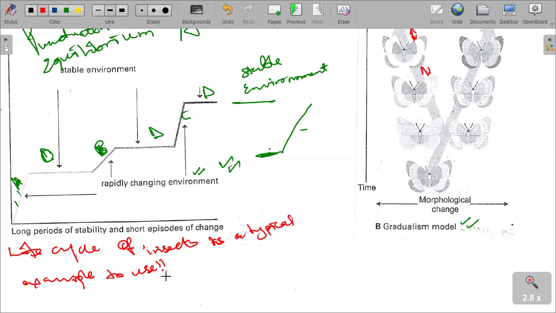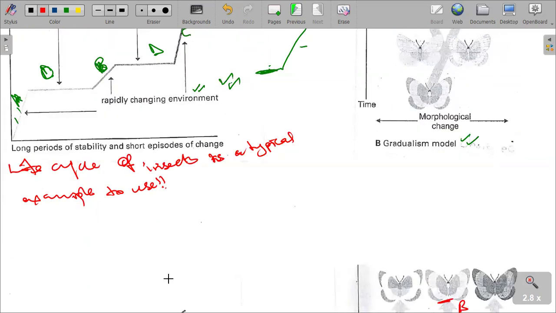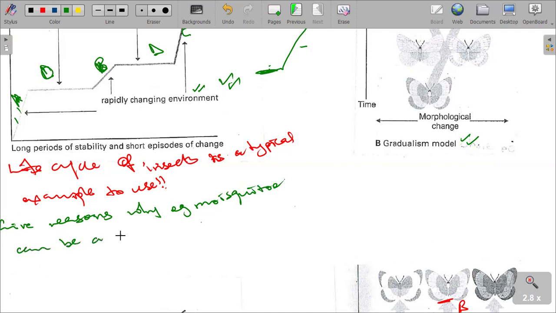The question would say, give reasons why, e.g., mosquitoes can be a good example to study this evolution.